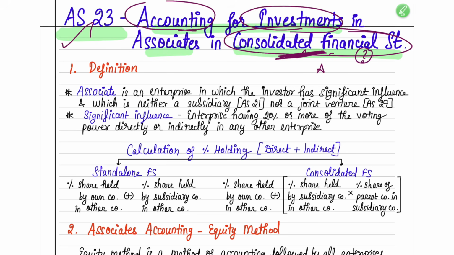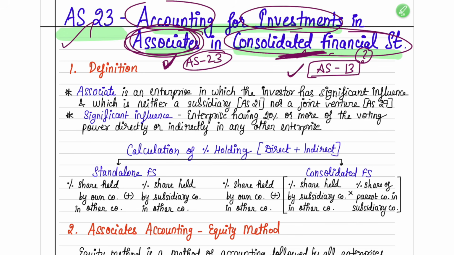So you'll say, ma'am, for that we have a standard, no, AS13. Why don't we follow that and do the accounting? Here specifically we are going to read a special case which is accounting for investments in associate. If it is the case of associate, you have to follow AS23 and account it. If it is any other investments, you can follow AS13, which is a general standard on how you have to do the accounting for investments. But if it is specifically accounting for associates, then you have to follow AS23 for accounting.